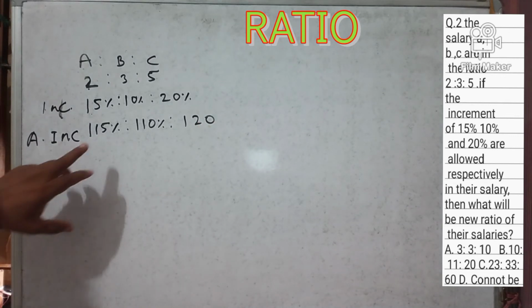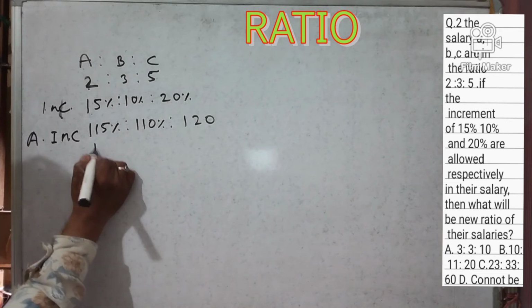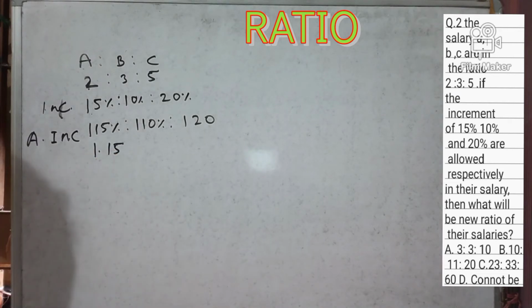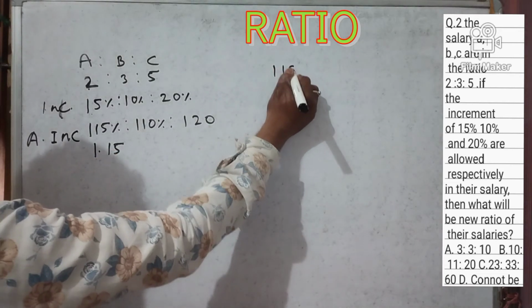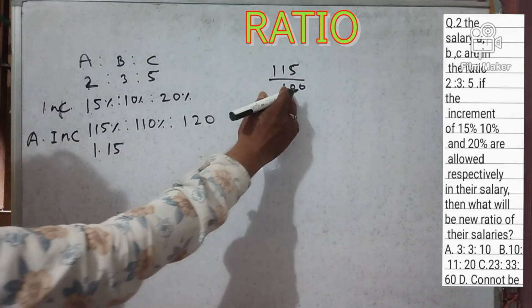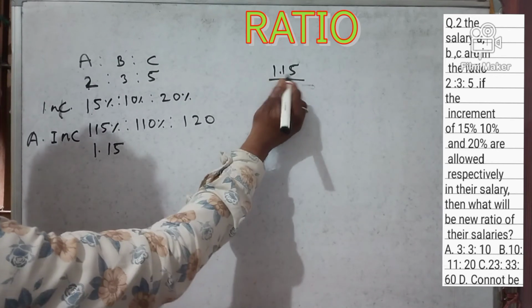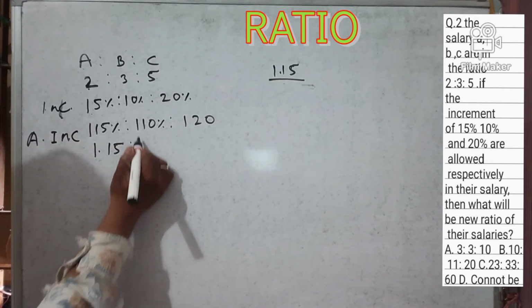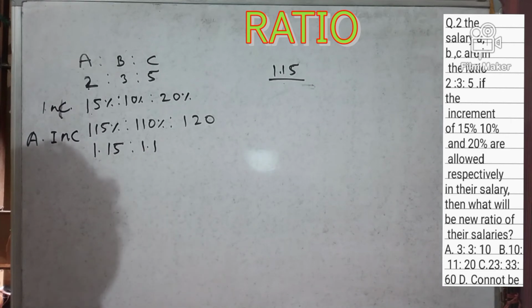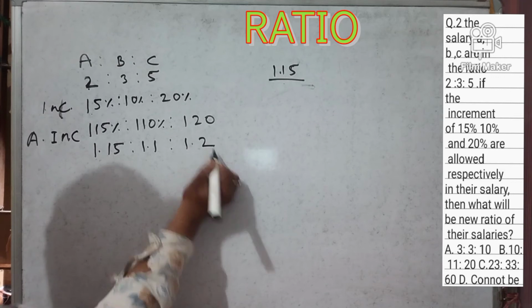Friends, 115% we can write simply as 1.15. Similarly 110% is 1.1 and 120% is 1.2.